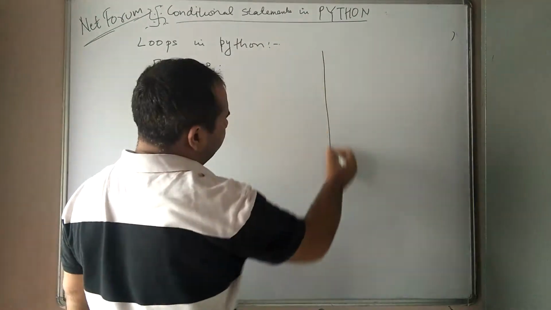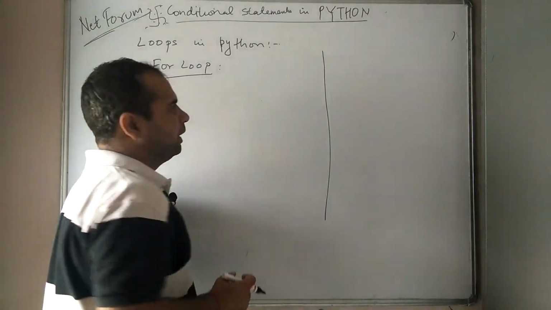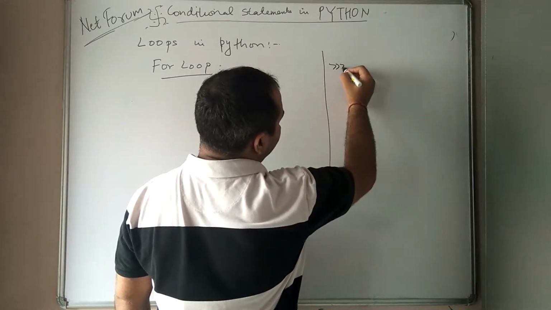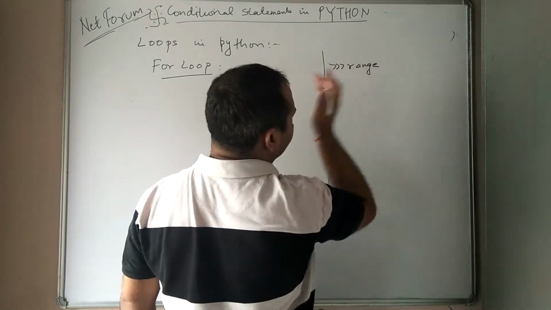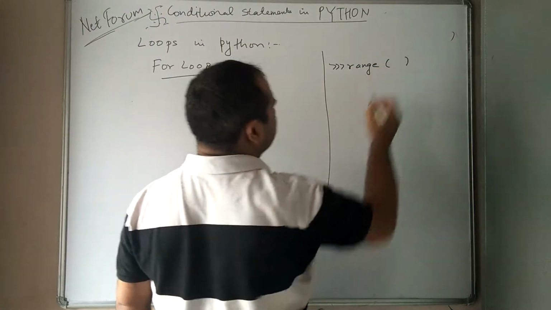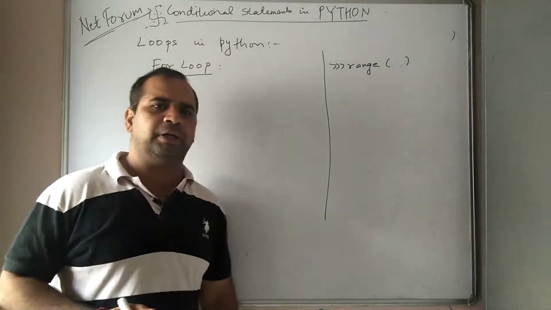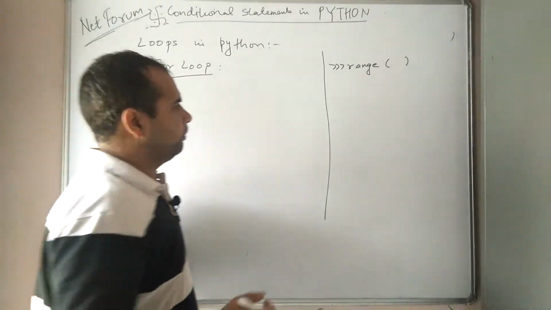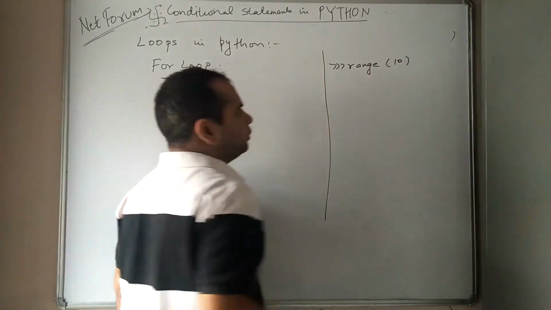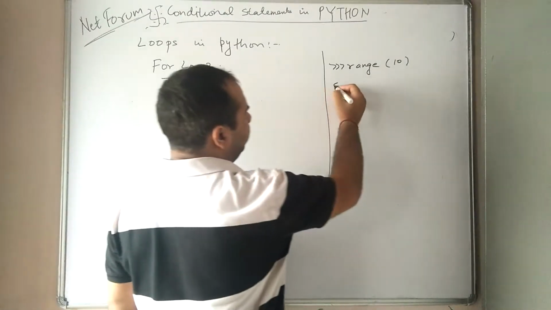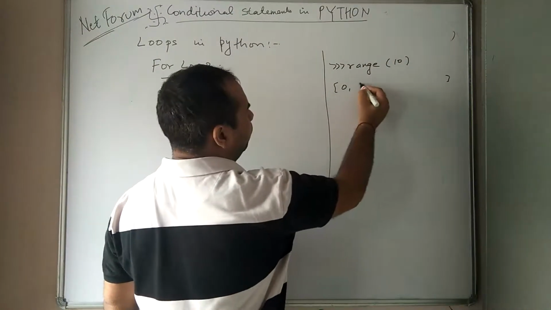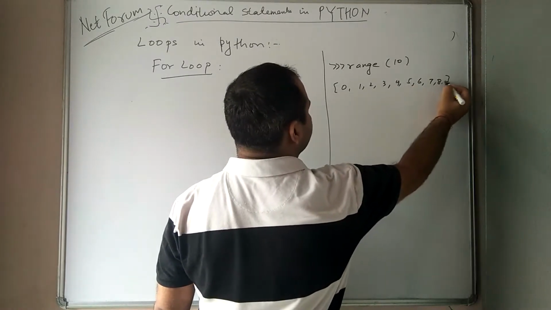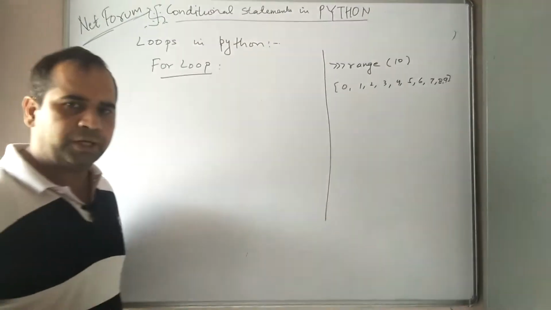But before explaining the for loop, let us focus on another very important point, that is known as the concept of range. Range is a function in Python which is used in creating a series of numbers. Suppose I put range 10. Range 10 will give me a list of 10 numbers: 0, 1, 2, 3, 4, 5, 6, 7, 8 and 9.